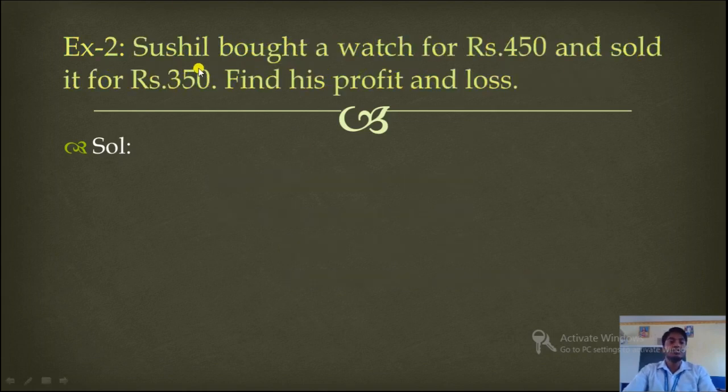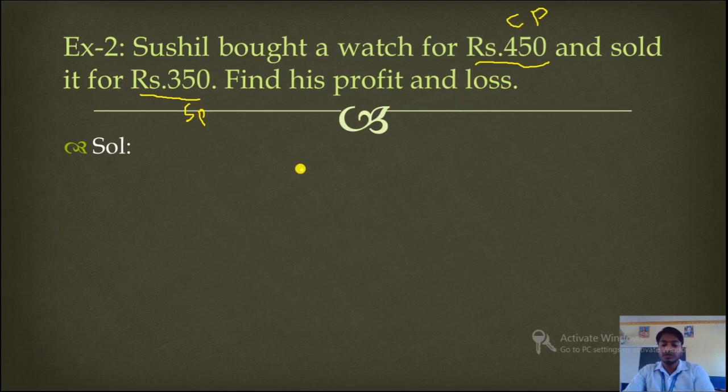Second example, Sushil bought a watch for rupees 450. That means this 450 is the CP here. And sold it for rupees 350. That means this 350 is the SP here. Now find his profit and loss.